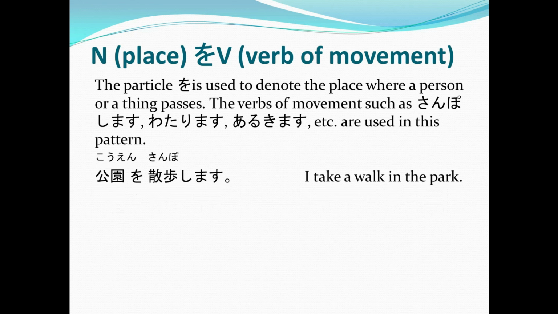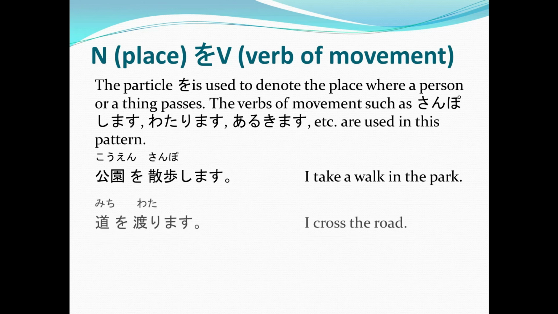Koen o sanposhimasu. Koen o sanposhimasu, or I take a walk in the park. So we use o as the particle instead of de because, again, sanposhimasu is a verb of movement. And a certain action did not exactly happen at the park or in the koen, but the speaker just passes through the park.